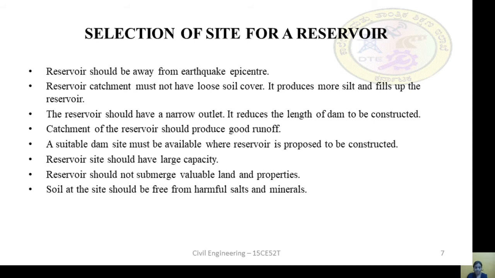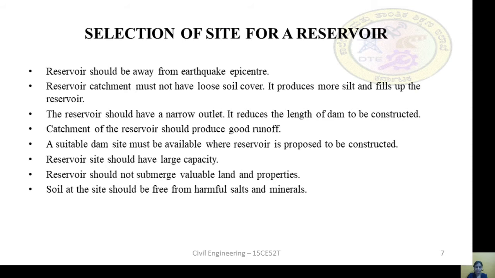Catchment of the reservoir should produce good runoff, so that all the water will be collected in the catchment area. A suitable dam site must be available where the reservoir is proposed to be constructed. So where the reservoir is constructed, a suitable dam site should also be available.